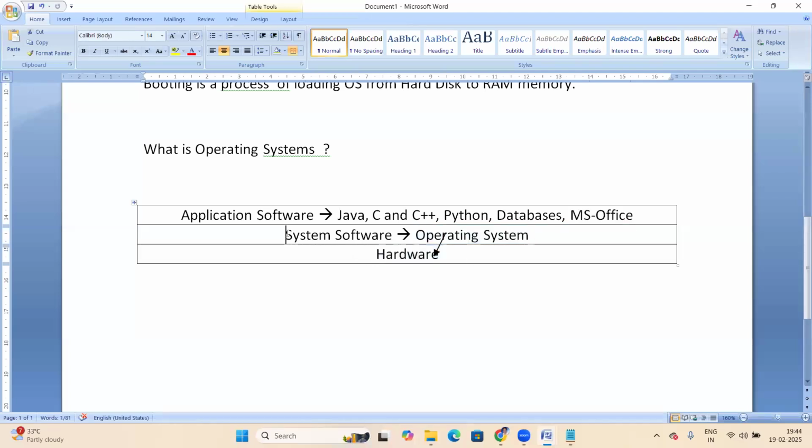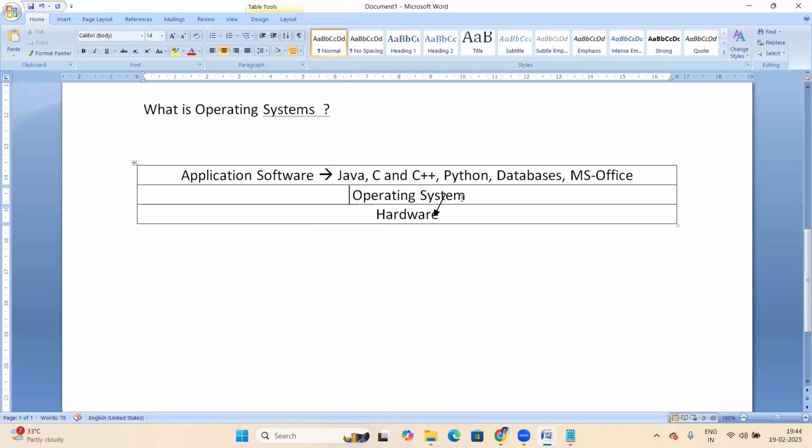On top of the OS, all programs run. Suppose a Java program, a C program, or C++ is running on top of the OS. Whatever technology we use in the software field, maybe some languages, tools, or packages, all technologies run on top of the OS only.